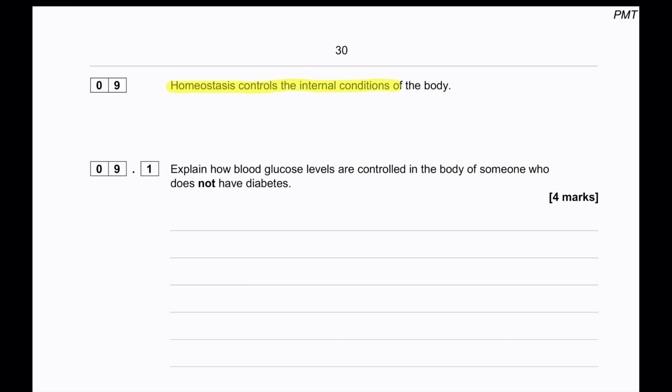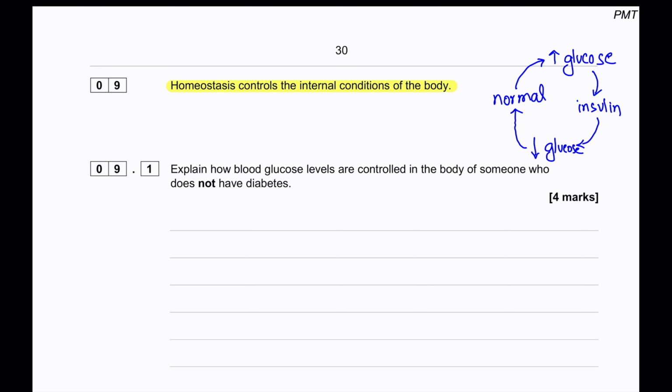Homeostasis controls the internal condition of the body. So how does homeostasis work in the case of insulin? Whenever the normal condition stays and the value of glucose concentration increases above normal, then insulin is released, which then drives the glucose concentration down, and then the concentration of glucose returns back to normal. If the glucose concentration decreases, then the body releases glucagon. The pancreas releases glucagon, which then increases the glucose concentration and brings it back to normal.